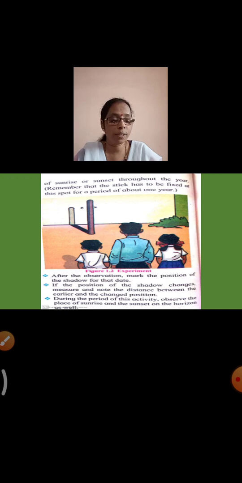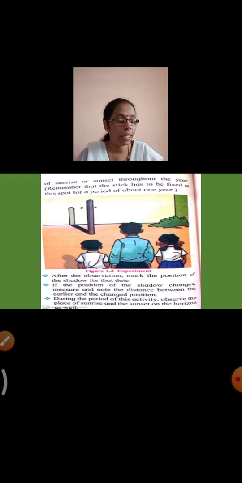After the observation, you are going to mark the position of the shadow for that particular day, every day when you observe it. Then you will see what the position of the shadow is every day, whether it is changing or whether it is the same.